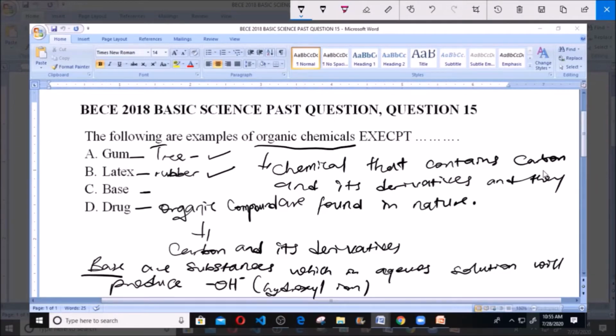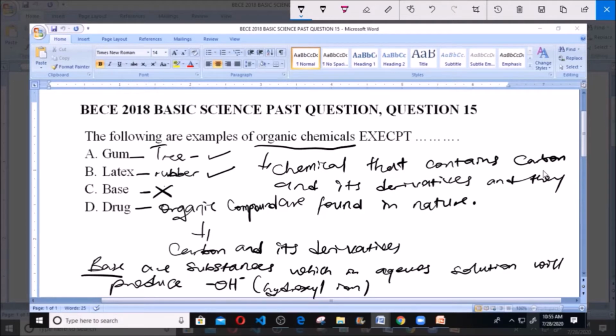These bases are slippery. They have a sour taste. And these bases do not contain carbon or carbon derivatives, unlike the gum from trees, the latex and the drugs, which contain carbon and carbon derivatives, and because of that we refer to them as organic chemicals. But bases do not contain carbon and its derivatives. Instead, they are substances which in aqueous solution will produce hydroxyl ion. So base is not an organic chemical.